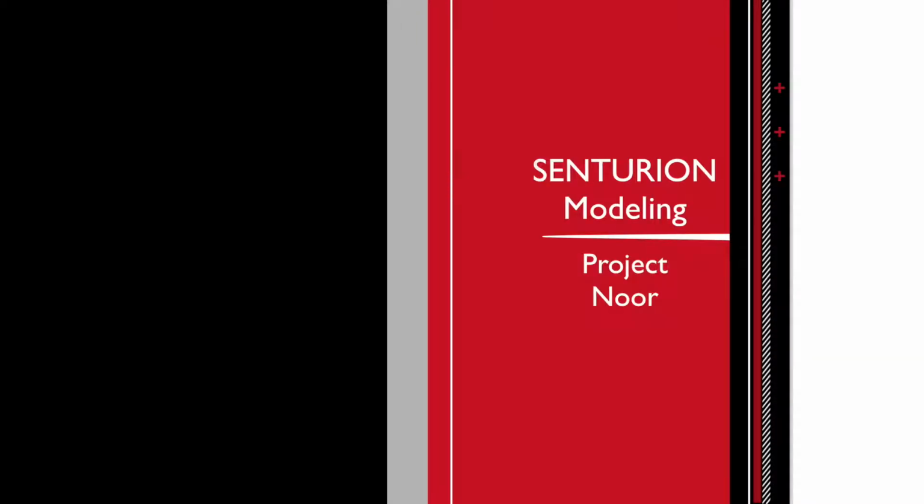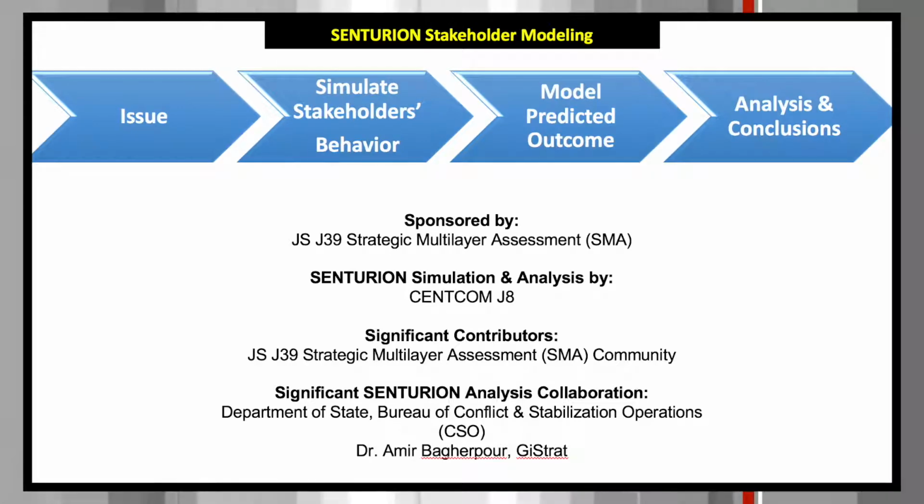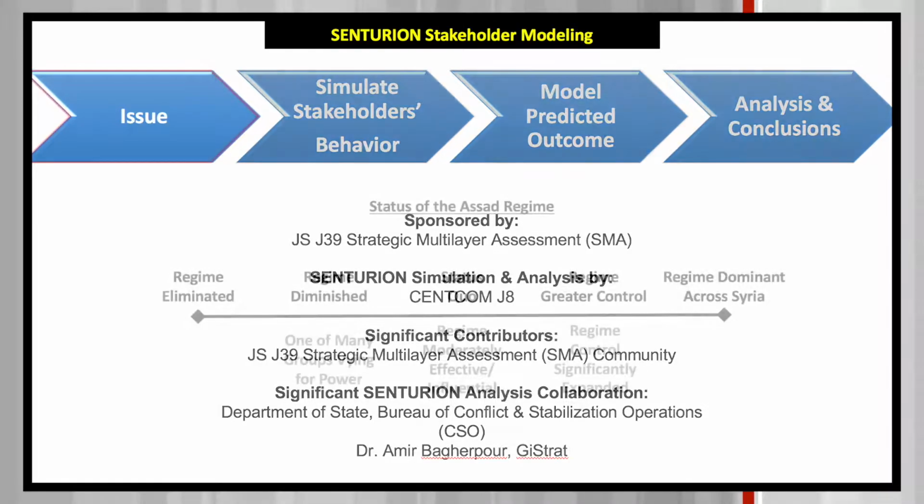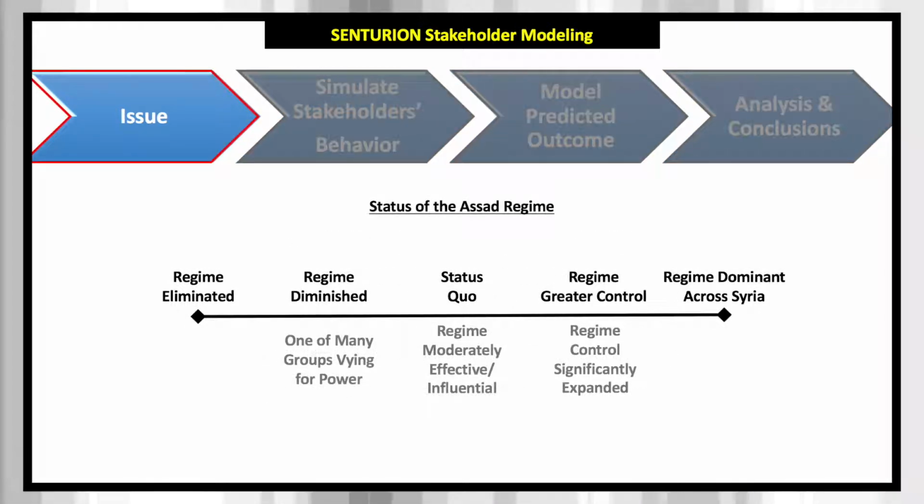This video will provide a quick overview of the Senturion modeling and simulation effort in support of Project Noor. The Senturion proof of concept simulated stakeholders and their behaviors, with the SMA community providing expert input for the stakeholders modeled and collaborative analysis with the Department of State and GI Strat. The study began by defining the issue.